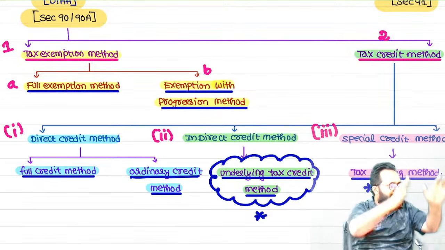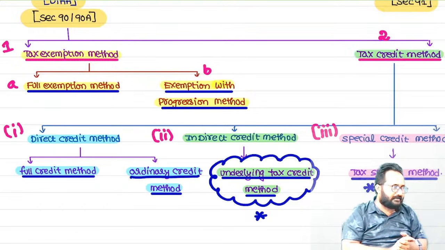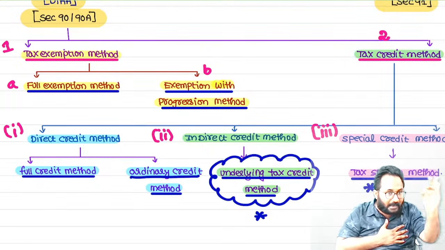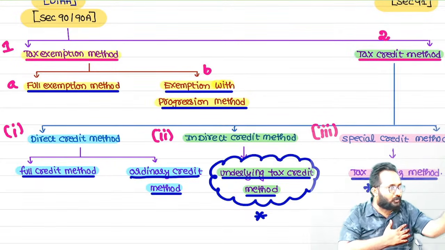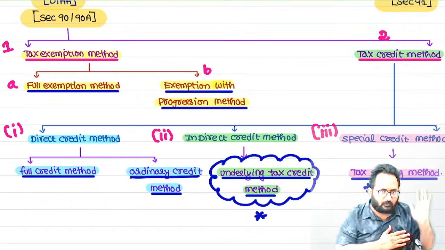First we'll concentrate on the exemption method. How many? Full exemption and exemption with progression. Full exemption means the resident country gives up its right to collect the tax on foreign income. The source country has an exclusive right to collect the tax on such income. Over. Second one, what is that?